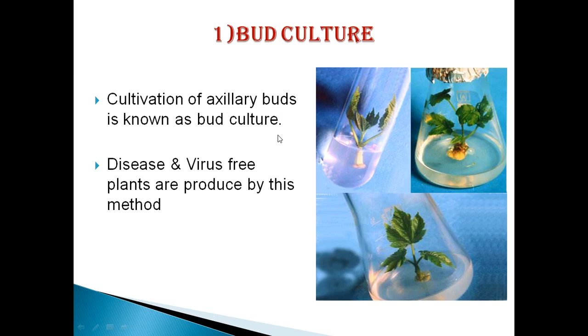So we have to select a bud from a plant tissue, sterilize it, and inoculate it on the tissue culture media. After some incubation inside the shooting media, it will lead to the formation of a shoot from the bud. We can say it is direct organogenesis, meaning formation of an organ or shoot from the bud directly without callus. So disease and virus free plants can be produced by this method.